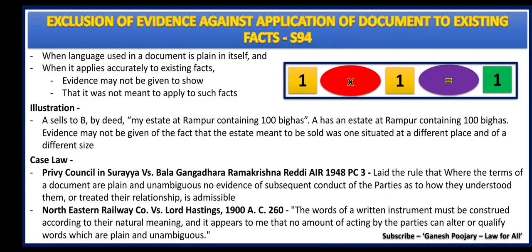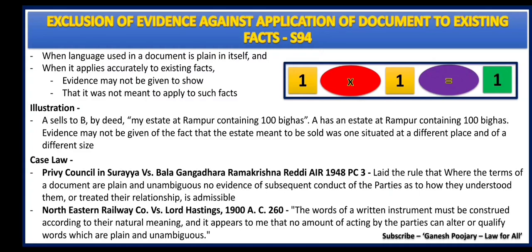It says A sells to B by deed my estate at Rampur containing 100 bighas. A has an estate at Rampur containing 100 bighas. Evidence may not be given of the fact that the estate meant to be sold was one situated at a different place and of a different size.